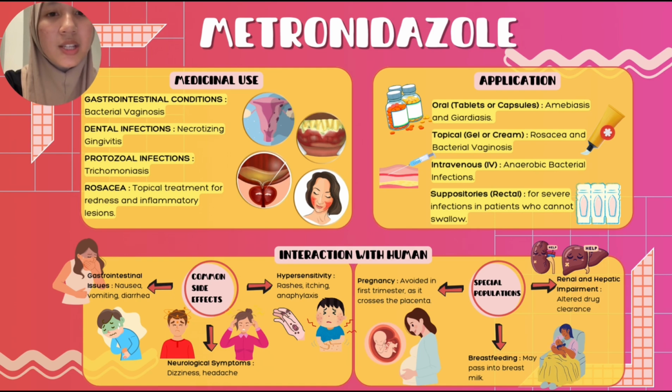Special precautions are needed for specific populations. For pregnancy, it is avoided during the first trimester as it crosses the placenta. For breastfeeding mothers, it may pass into breast milk, requiring temporary cessation. And patients with renal or hepatic impairment may need dose adjustment due to altered drug clearance.